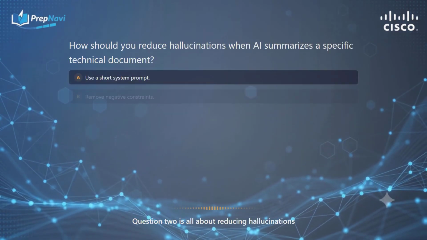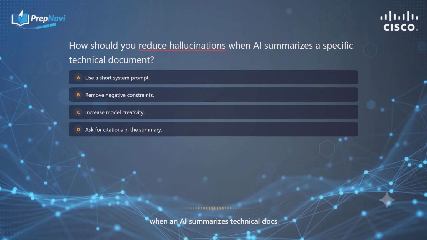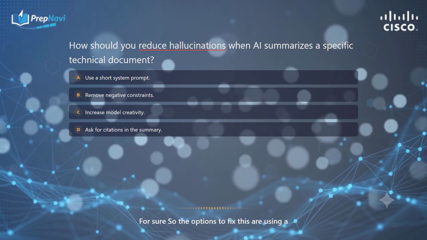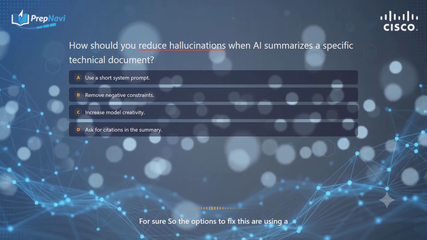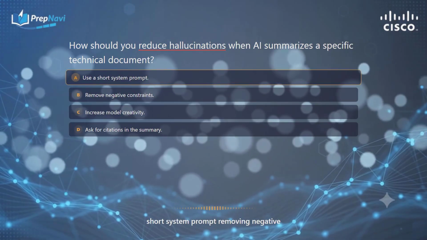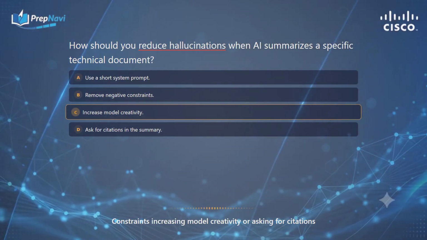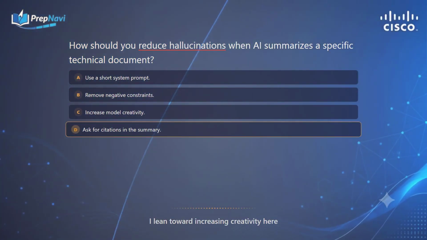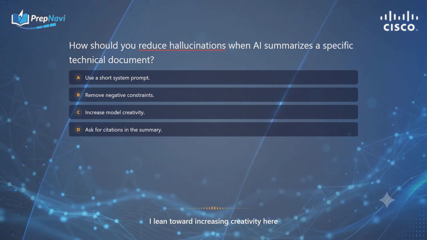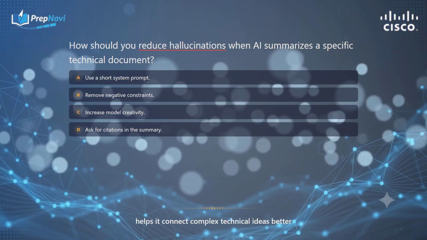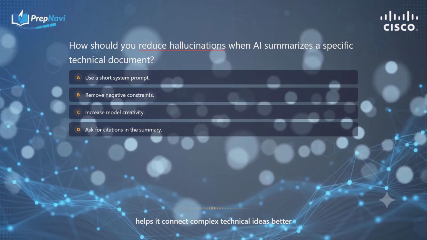Question 2 is all about reducing hallucinations when an AI summarizes technical docs. Oh, this is a massive issue in the real world. For sure. So the options to fix this are using a short system prompt, removing negative constraints, increasing model creativity, or asking for citations. I kind of lean toward increasing creativity here. You think so? Yeah, like maybe letting the AI think outside the box helps it connect complex technical ideas better.